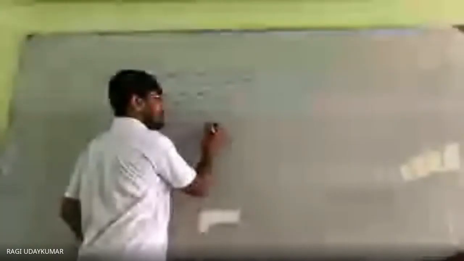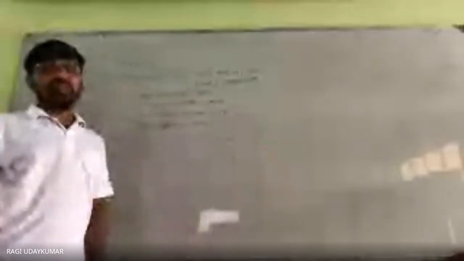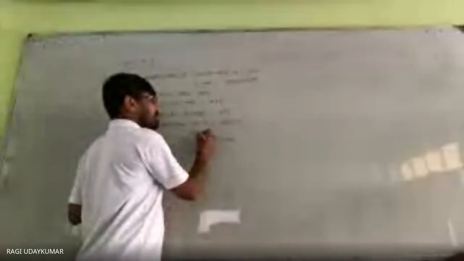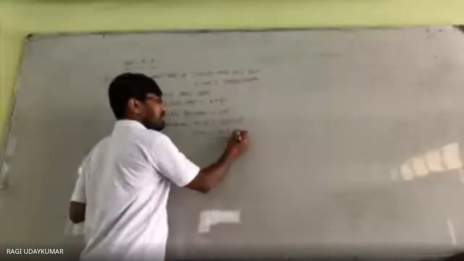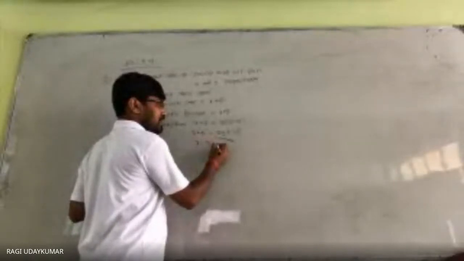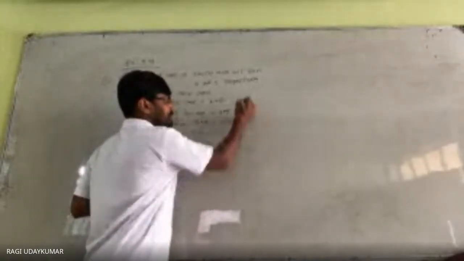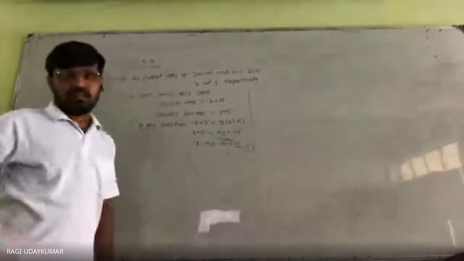So as per the question, 5 years hence Jacob will be 3 times. x plus 5 will be 3 times y plus 5. So from this we get x plus 5 equals 3y plus 15. So x minus 3y minus 10 is equals to 0 is the equation. This is 5 years hence.